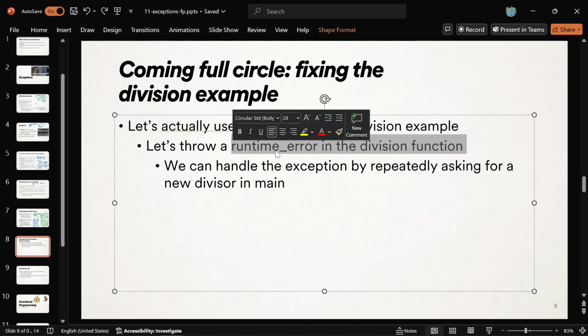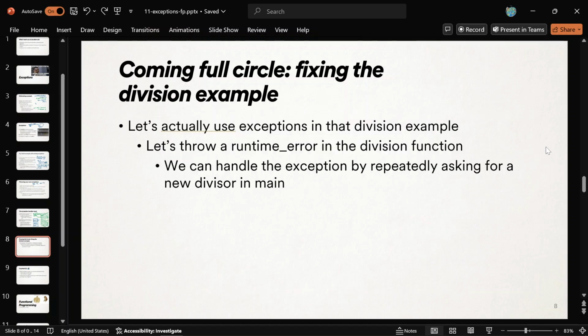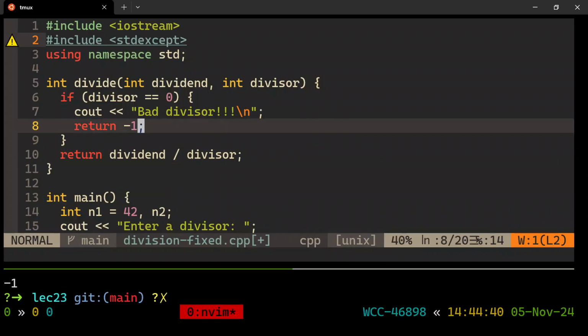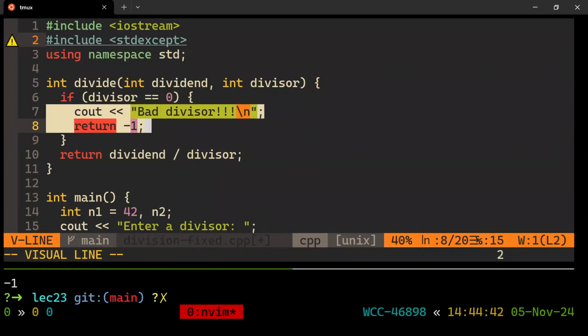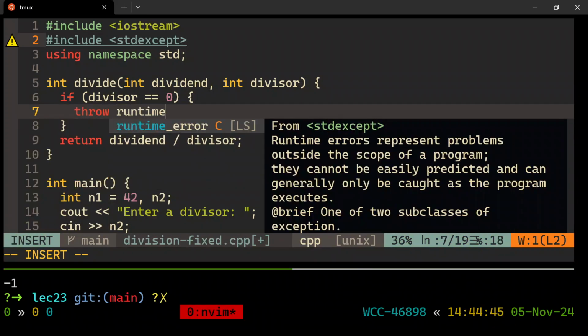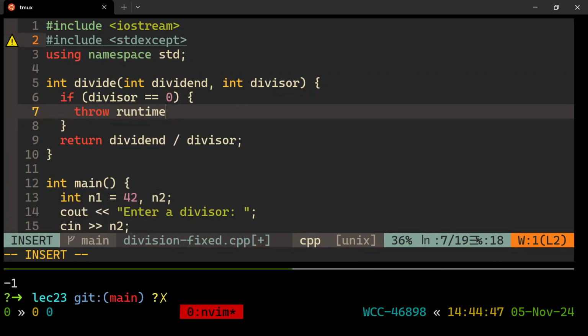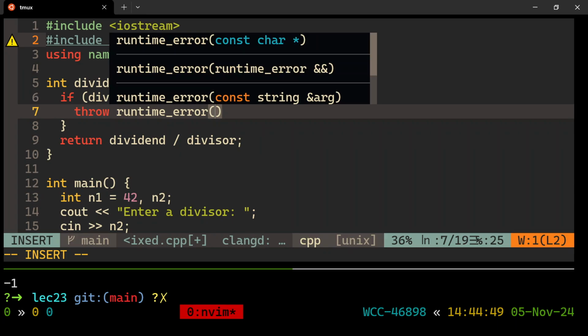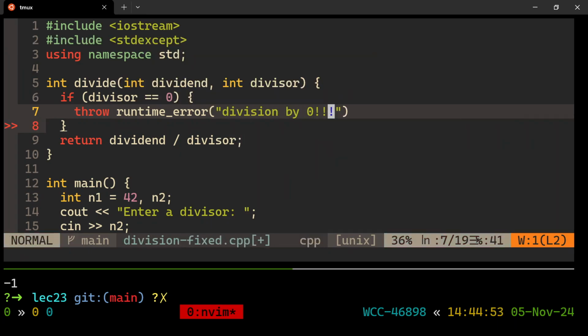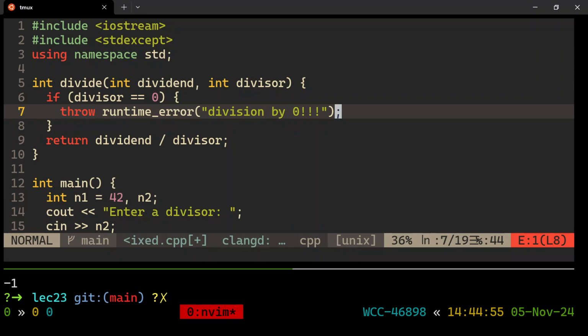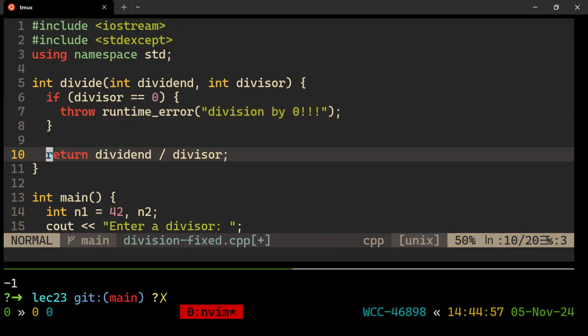You throw when you notice the problem. You don't have to handle it. The whole point is like somebody else handles it. So we're going to notice the problem right here. If the divisor is 0, we'll just throw a runtime error. And I'll just call its constructor like this. Error. Just give it the string division by 0. That'll construct a runtime error object and immediately return it. Otherwise, if we're good, keep going down to here. Okay, and that's the goal there.